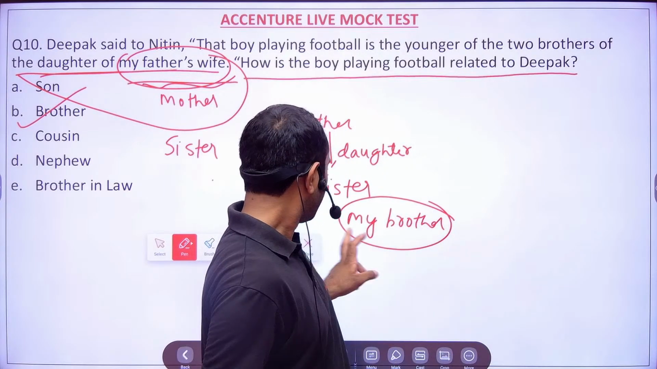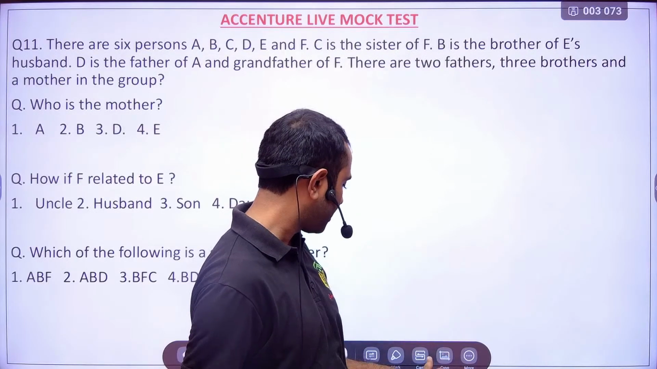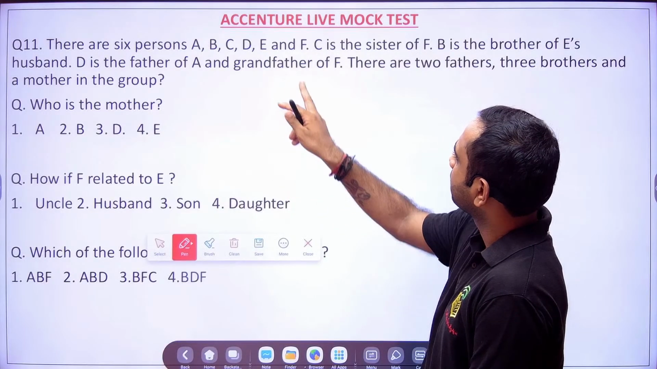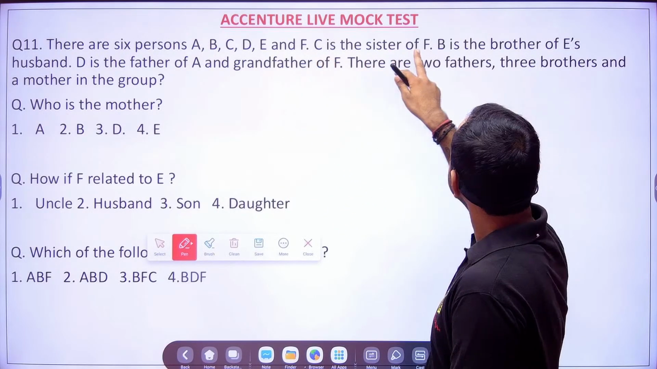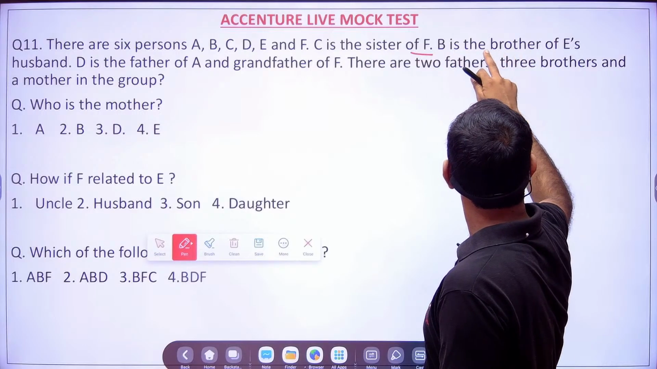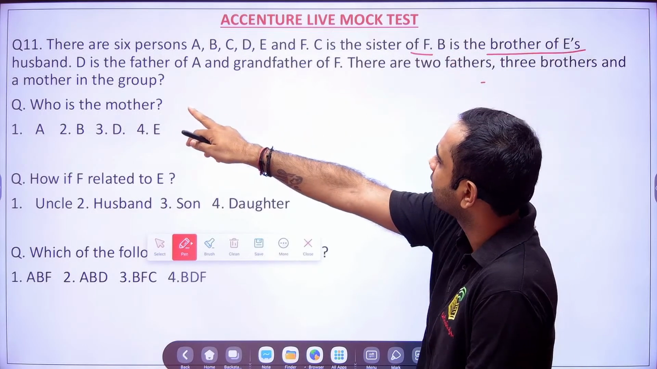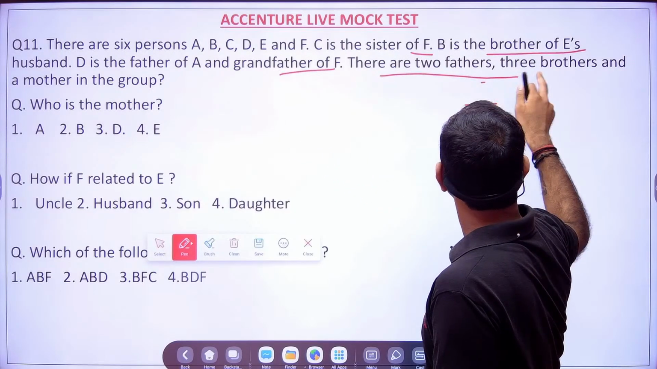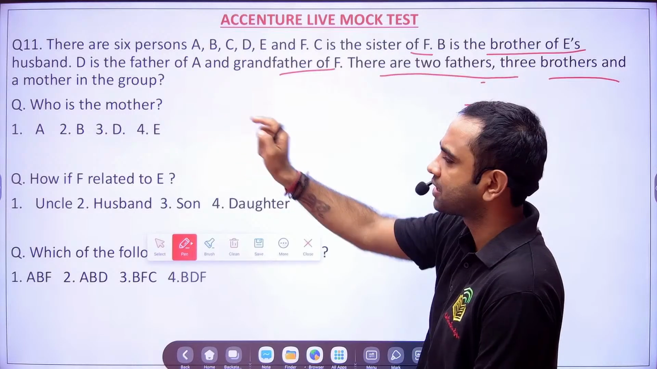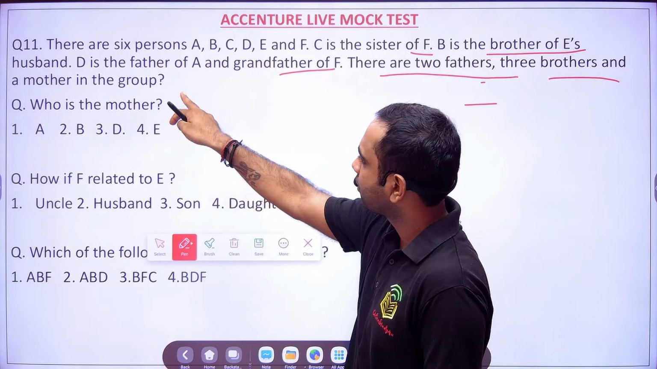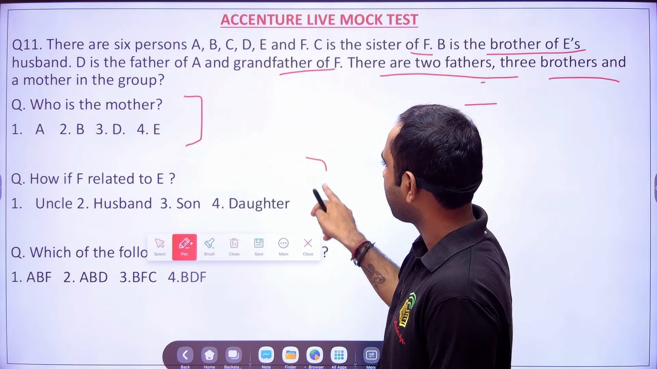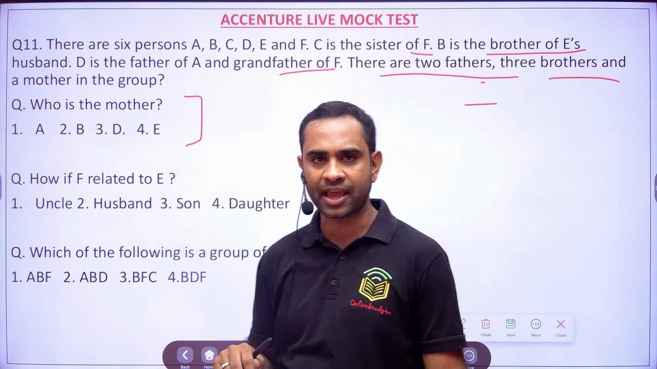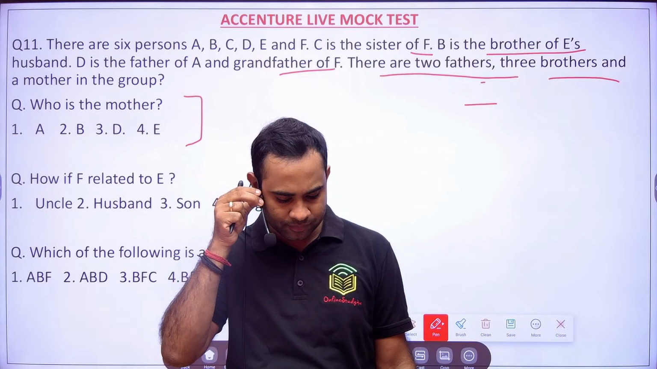So the next problem is again a blood relation problem, and I would like you to solve. There are 6 persons A, B, C, D, E and F. C is the sister of F. B is the brother of E's husband. D is the father of A and grandfather of F. There are 2 fathers, 3 brothers and a mother in the group. You have to tell who is the mother. You have to tell how F is related to E. You have to tell which of the following is a group of brothers.